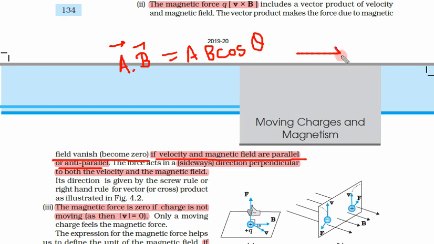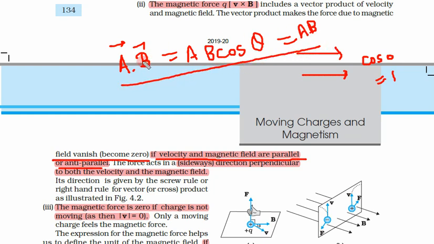So if A is in this direction and B is in this direction, then cos theta is cos 0, which means 1. So this will be simply AB. So the dot product is maximum if both quantities A and B are in the same direction. But let us see what happens in the case of the cross product.